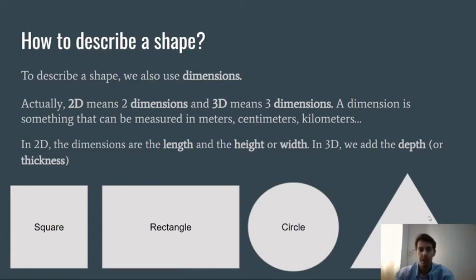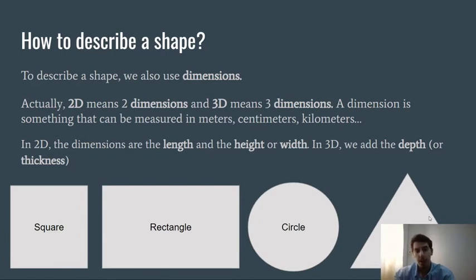What is a dimension? So when I say 2D or 3D, what does it mean? 2D means 2 dimensions. I'm talking about an object that has 2 dimensions. 3D, I'm talking about an object that has 3 dimensions. A dimension is something that can be measured, in meters, in centimeters, in kilometers. I can say this dimension is 3 centimeters, for example.